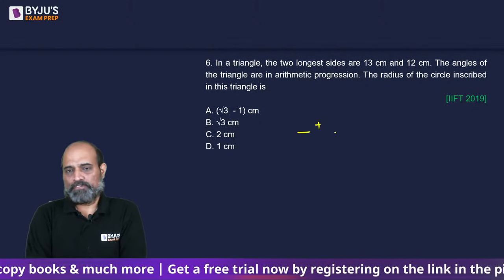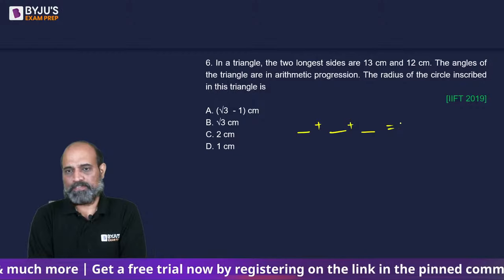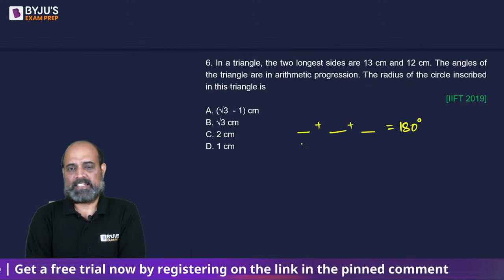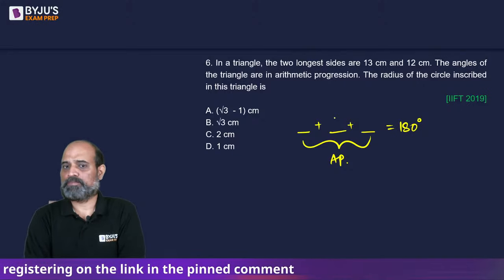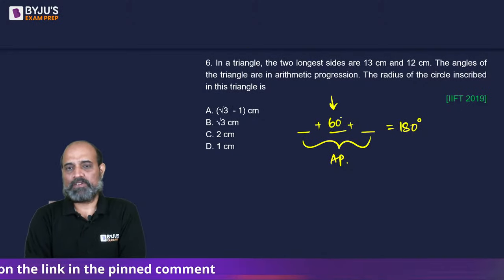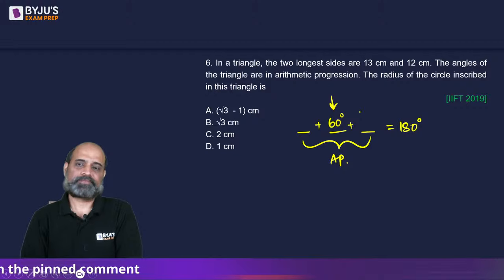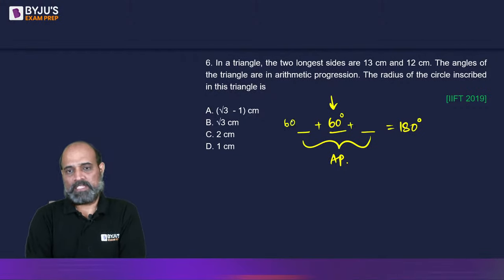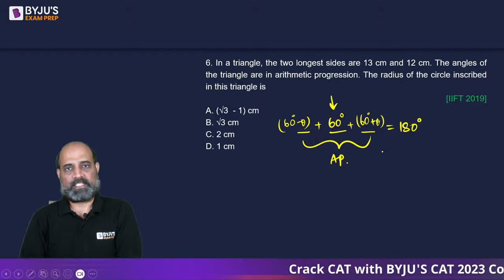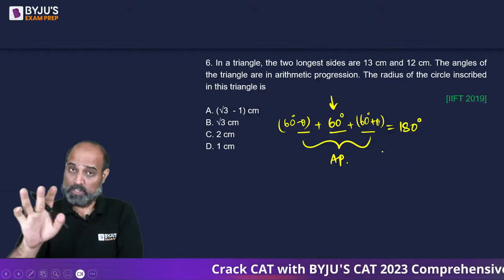If the sum of three angles of a triangle is 180 degrees and since they are in AP, arithmetic progression, one thing is confirmed, that the middle value will be 60 degrees, right? The other angle is going to be 60 degrees minus theta and the largest angle is going to be 60 degrees plus theta, such that they are in AP, sum is also 180.